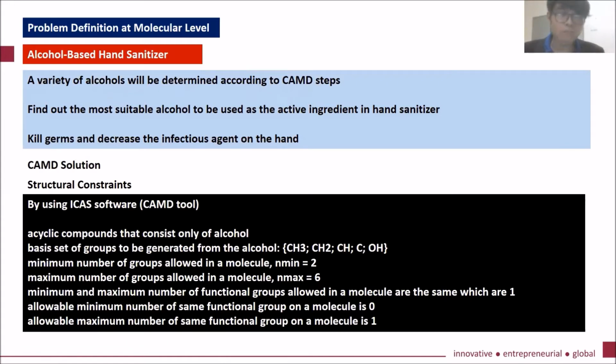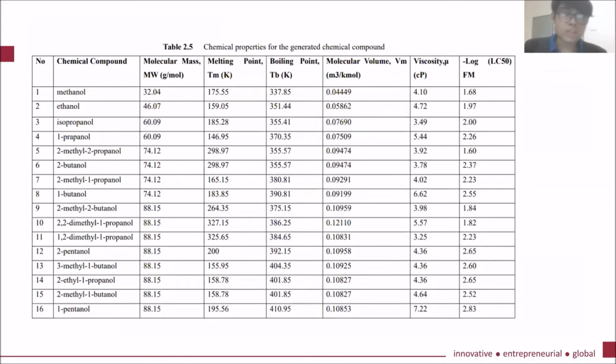By using the ICAS software, first we set up the compound to be acyclic and to consist only of alcohol, and the basic sets of groups to be generated from the alcohol must be CH3, CH2, CH, C, and OH. Later, we set the maximum and minimum number of groups allowed in the molecule, and the minimum and maximum number of functional groups allowed in the molecule. The diagram shows the result we generated from the ICAS software.